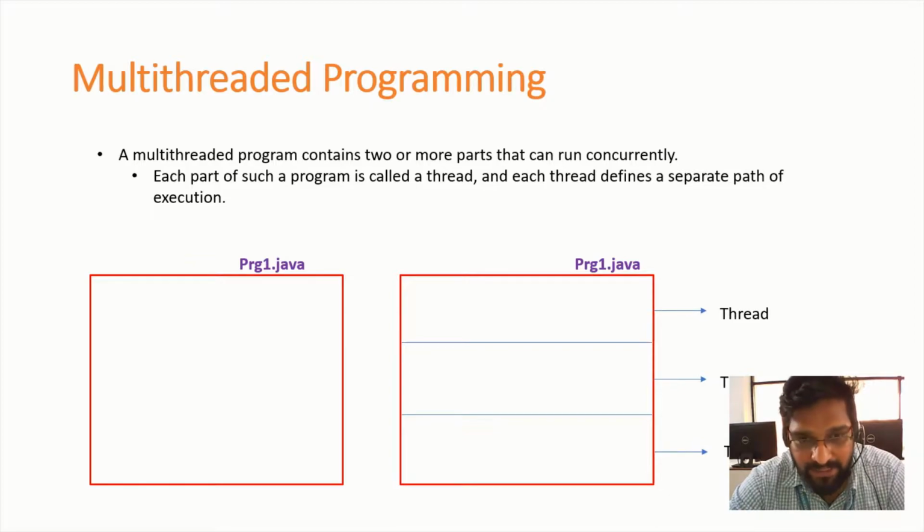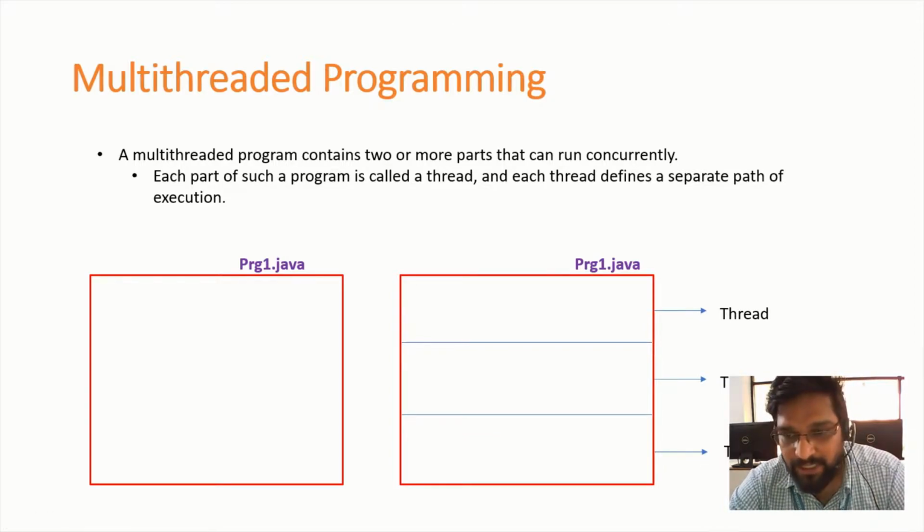For example, let us assume that your main thread is waiting for some input or output operation. Your main thread cannot continue its execution until the desired input or output is provided to the program, right? In other words, your main thread will halt its execution until the desired input is provided. So that's why Java has introduced multi-threaded programming. That is, a single program will be divided into multiple parts and we call each part a thread.